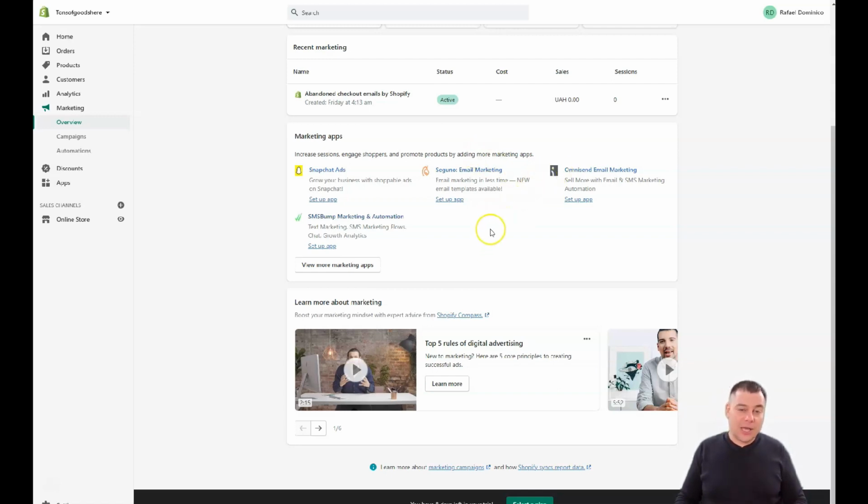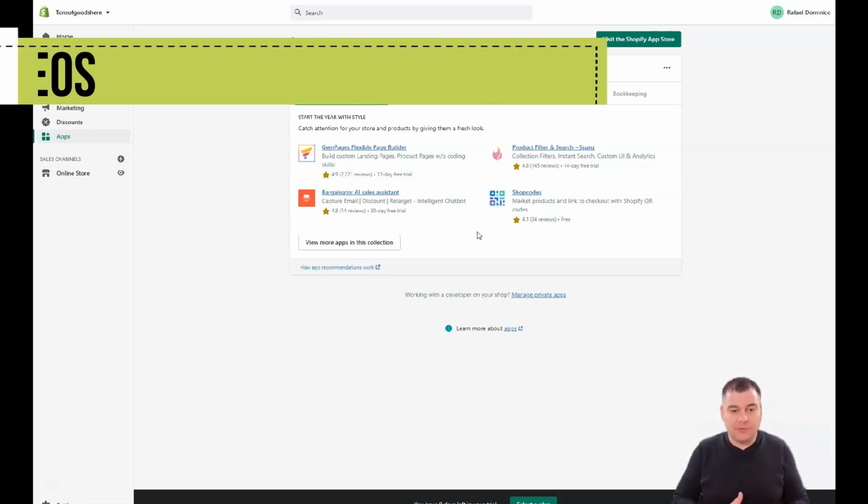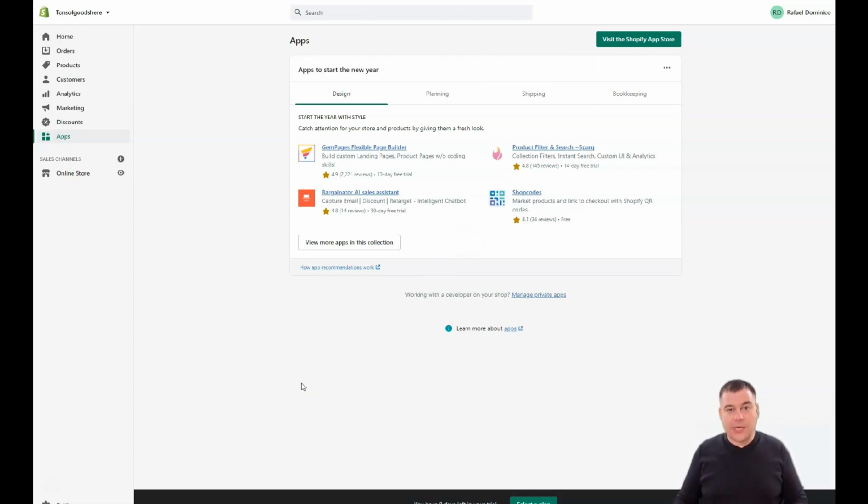And there are a lot more marketing apps, and not only marketing apps, and you can find all those in this collection of applications that you can add to your shop, depending on the type of business you're running, the type of items you're selling, and quantity, and whether you need those tools or not. But definitely, if you build a big, huge shop with a lot of items to sell, those applications can be really powerful and useful for your business.